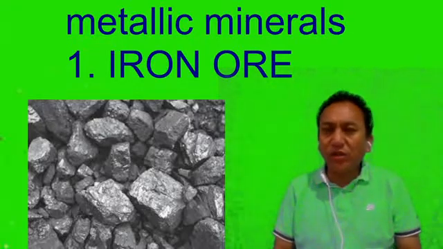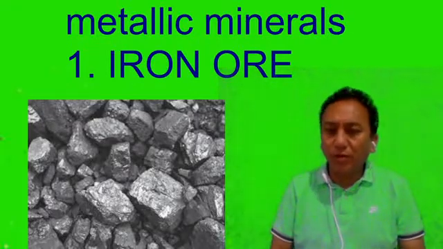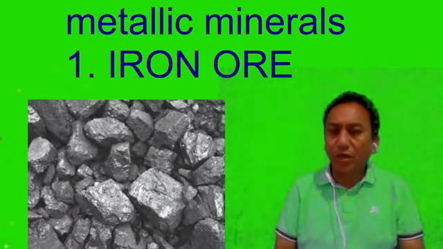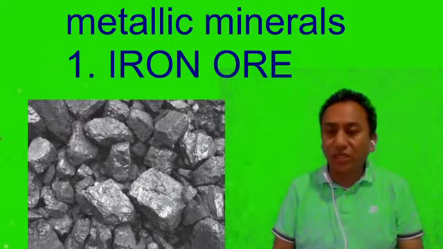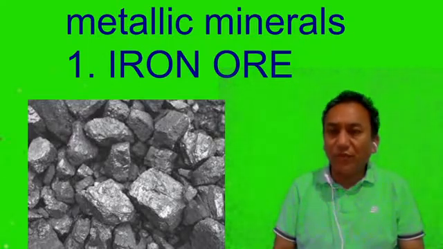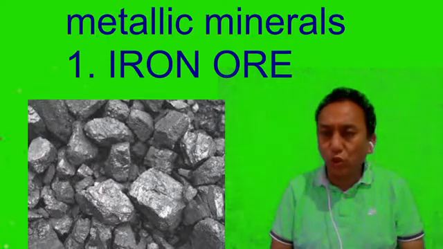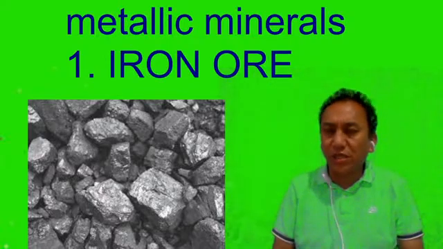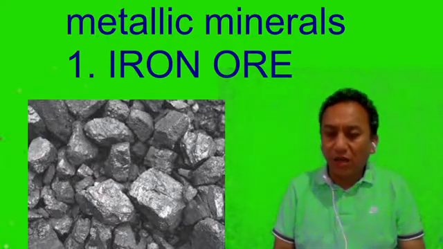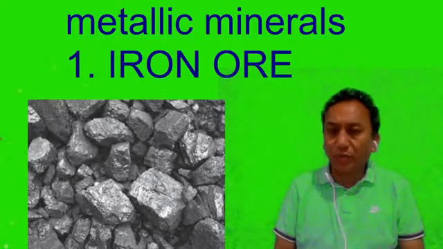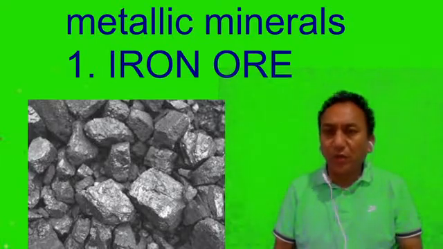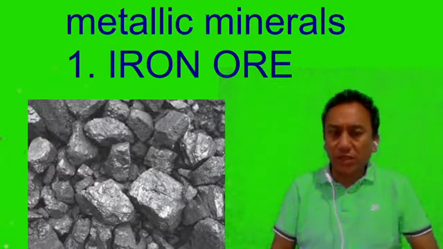Iron ore is one of the most important minerals of our country. The total reserve of iron ore in our country is around 6.6% of the world's production. About half of our production goes to foreign countries, European countries, even the Gulf countries. It goes to Japan and also to Korea. So these are the areas where iron ore is exported.